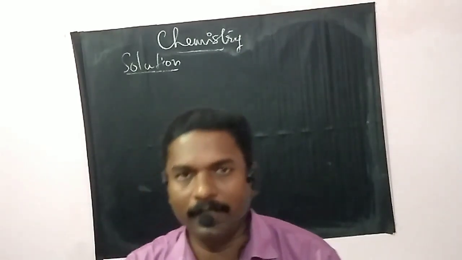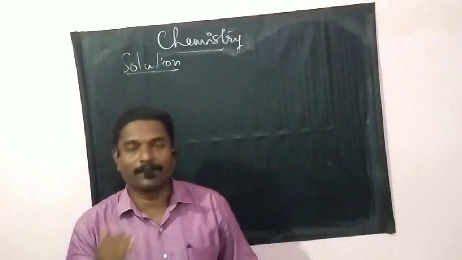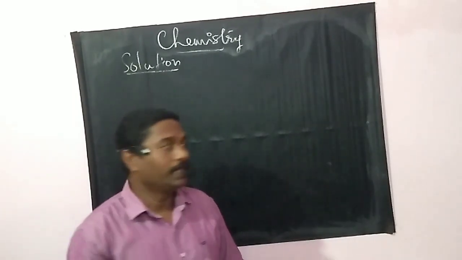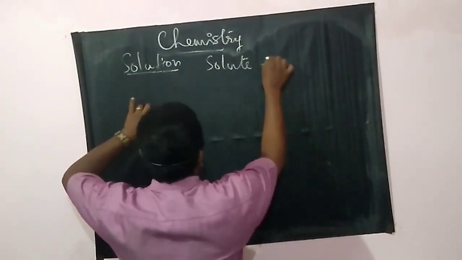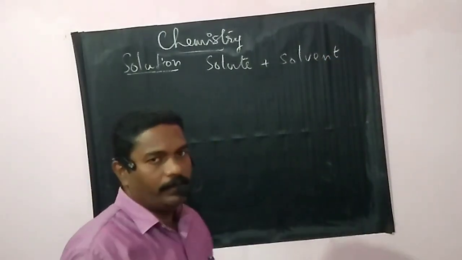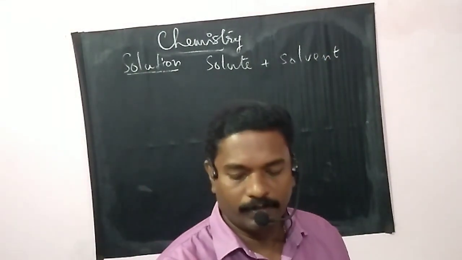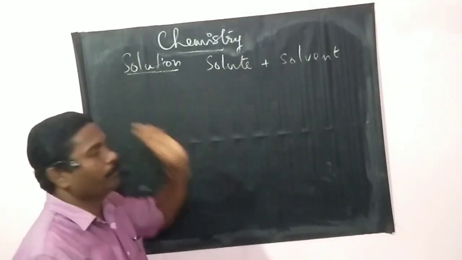And mainly a solution consists of two components, solute and solvent. When solute is dissolved in solvent, we get a solution.